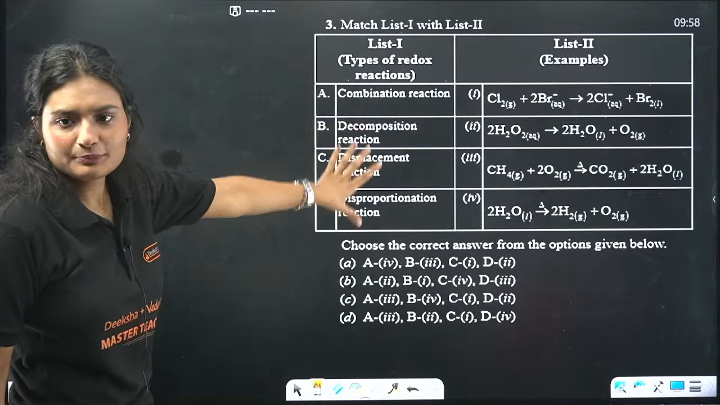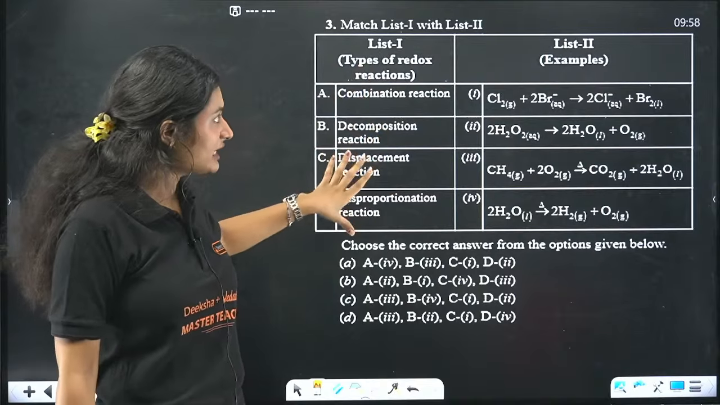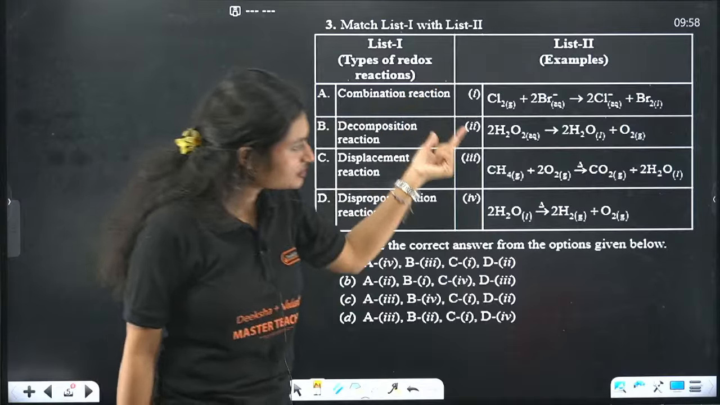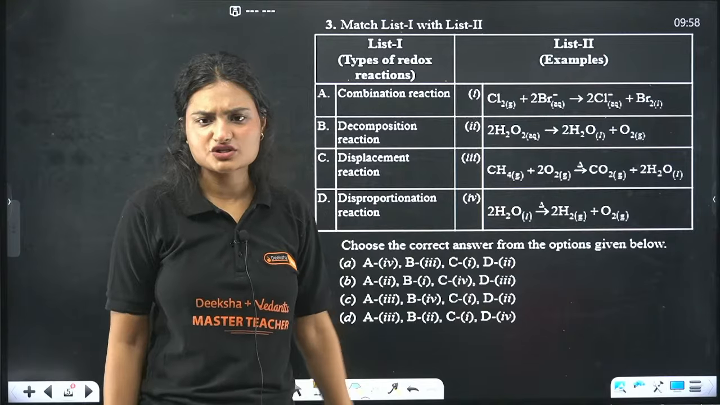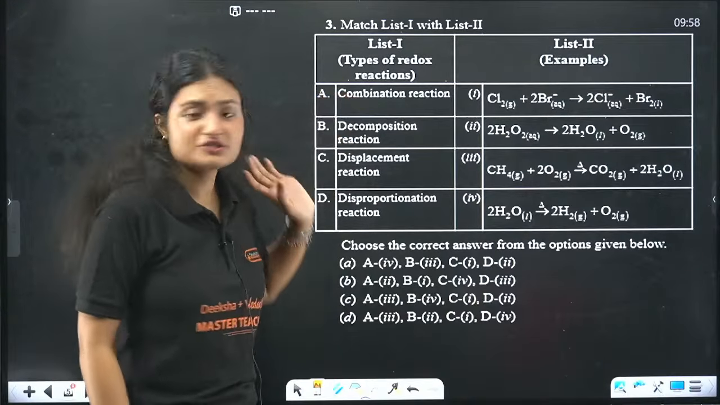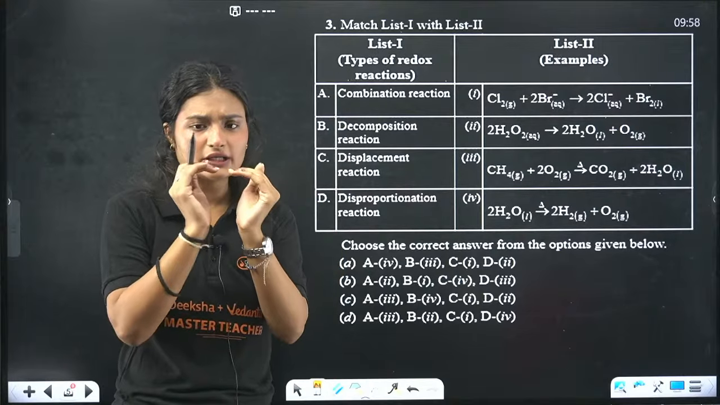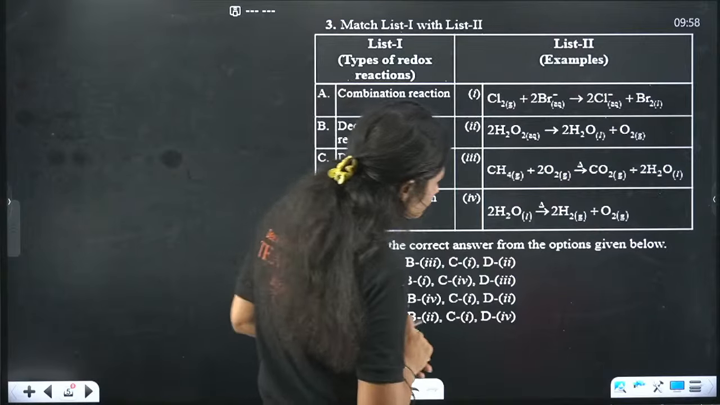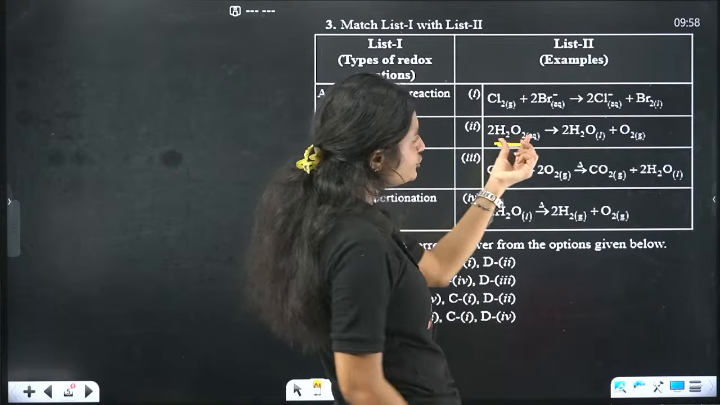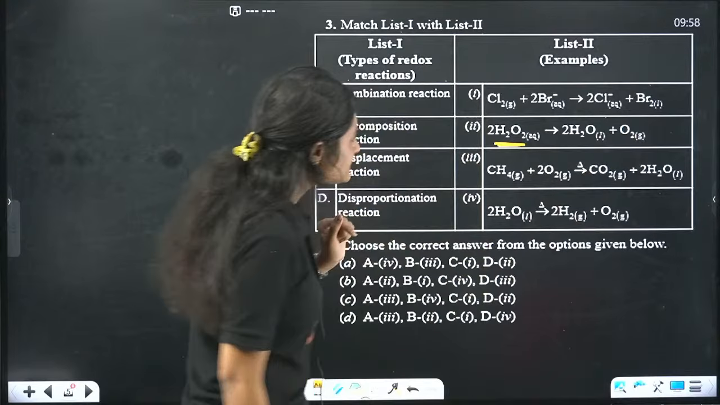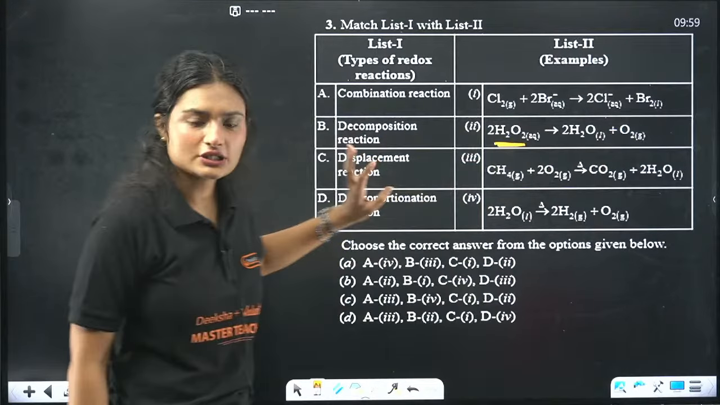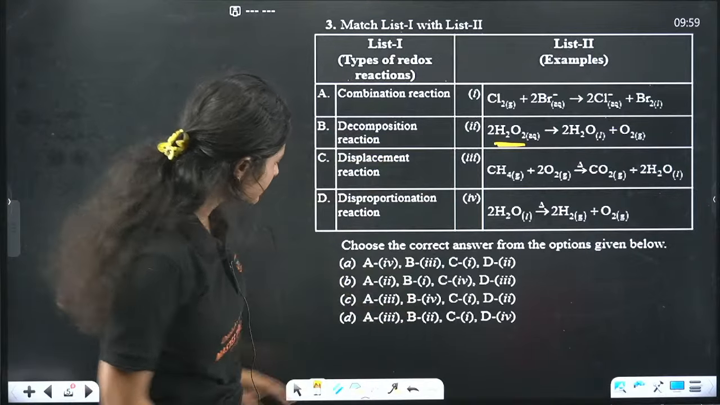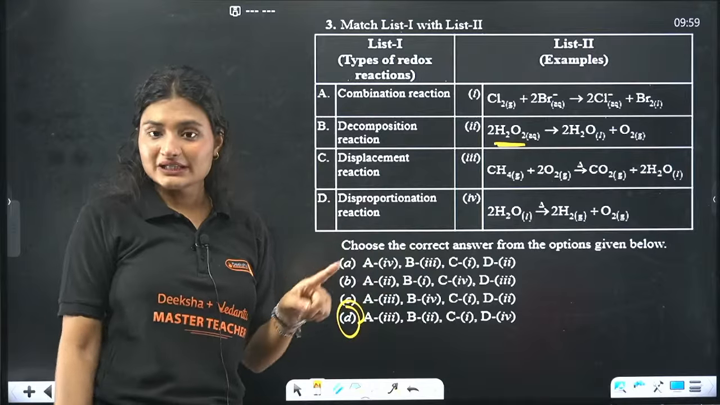You are given different types of reactions and the examples. You need to match them. Firstly, combination. No one seems like a combination reaction here, so we'll deal with it later. Decomposition means one reactant is decomposing into 2 or more products. So what is here? This is decomposition, right? Decomposition of H2O2 to form H2O plus O2. Displacement reaction, I only know one. See, that B is 2, so B is 2 means the correct answer is D, right? Even if you know only one, you can answer that, right?